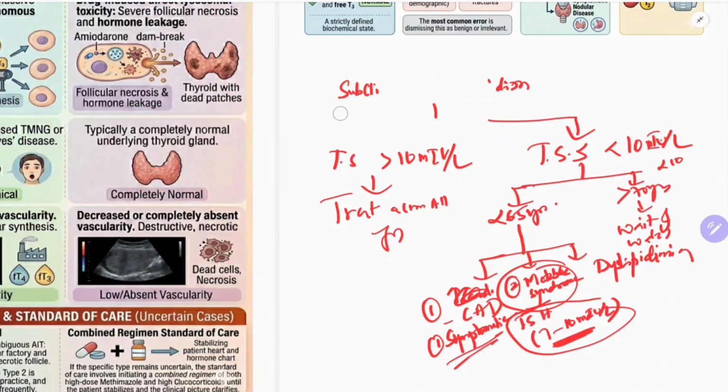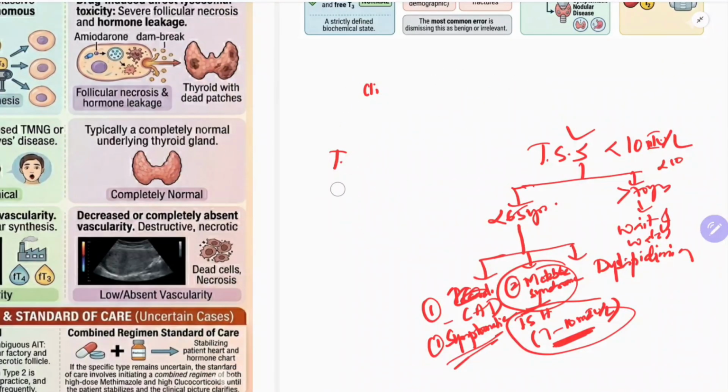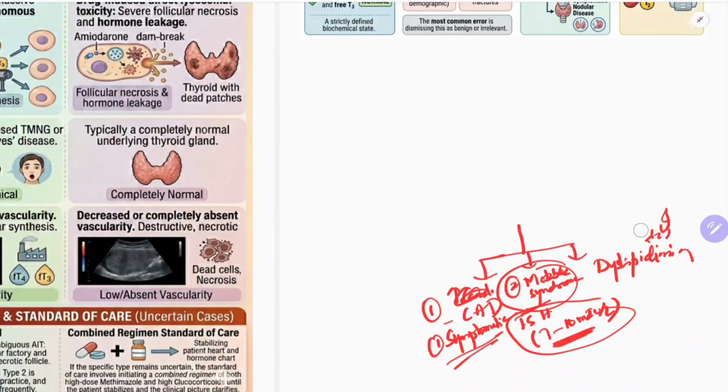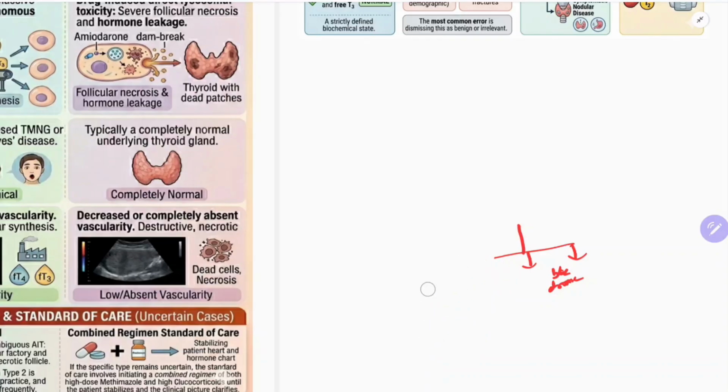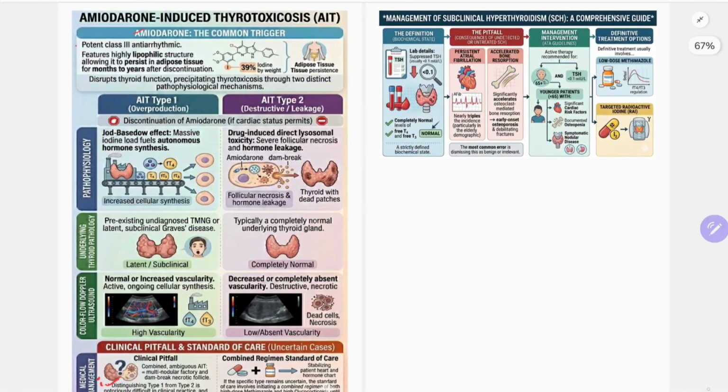So that's the thing. In hyperthyroidism, if the patient is elderly, more than 65 years of age, start the therapy. If less than 65 years of age, then terms and conditions apply. Okay, that's the end of this topic. Thank you for your listening.